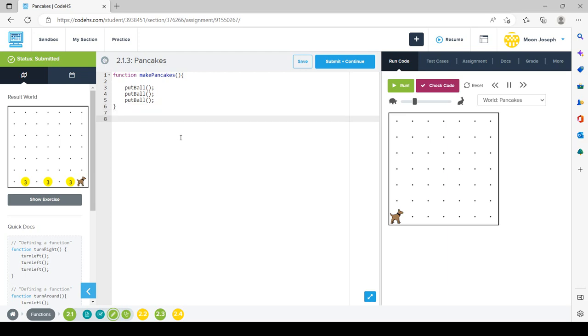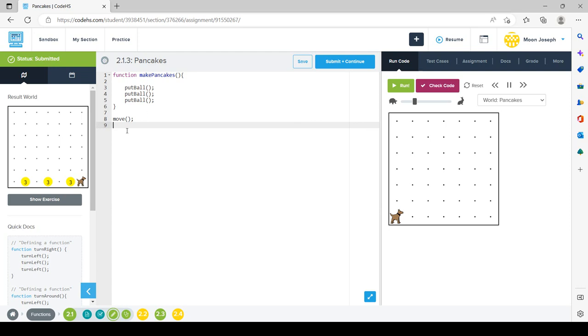And then let's continue. So as you can see now, first Karel needs to move 1 step ahead and then make pancakes, and then move 2 more steps, make pancakes, move 2 more steps, make pancakes, and then move 1 more step. So we can start with move, and then when Karel moves 1 step, he's going to leave 3 balls here.